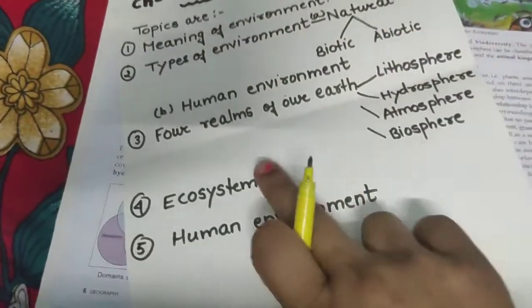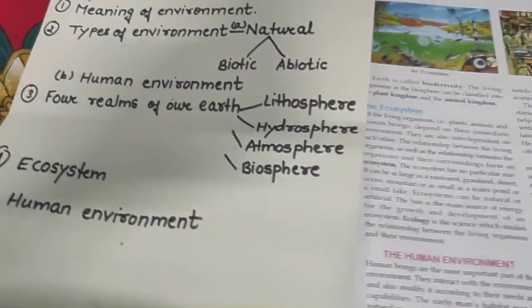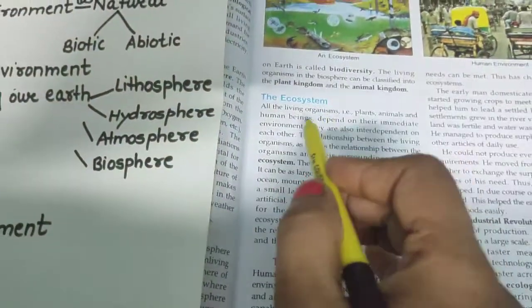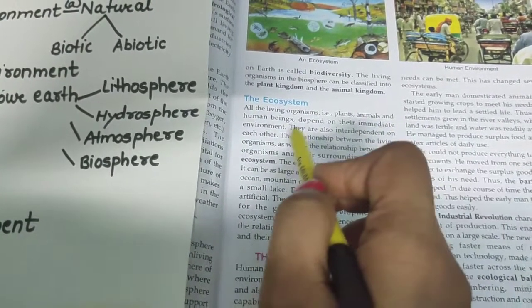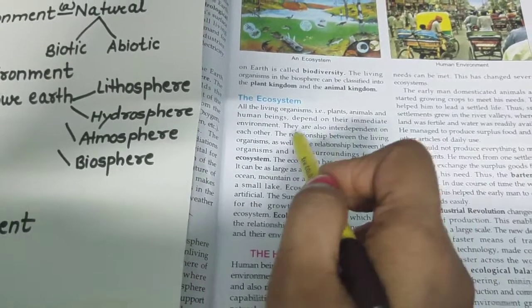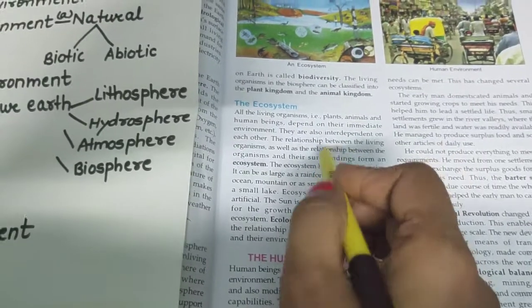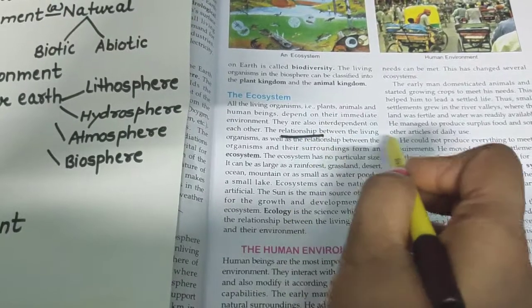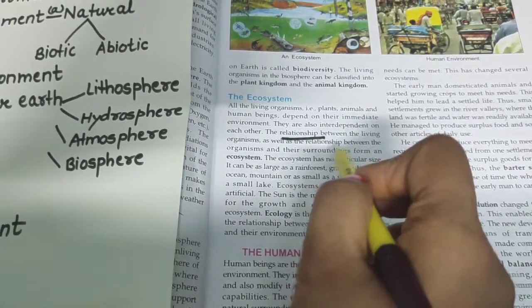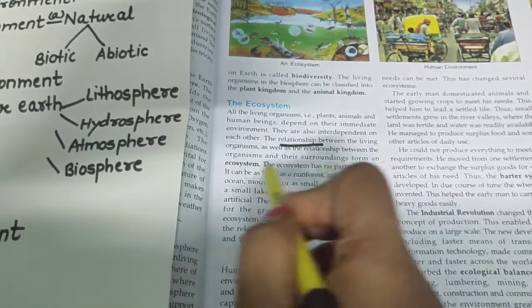Now, our next topic of explanation is ecosystem. For your knowledge, first of all, I would like to read from the book, then I will explain. All the living organisms, plants, animals and human beings depend on their immediate environment. They are also interdependent on each other. The word relationship is most important here. The relationship between the living organisms, as well as the relationship between the organisms and their surroundings, form an ecosystem.